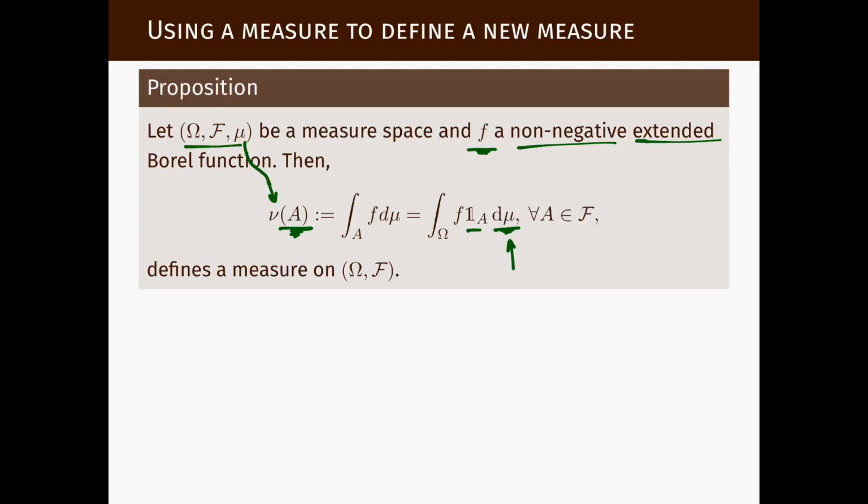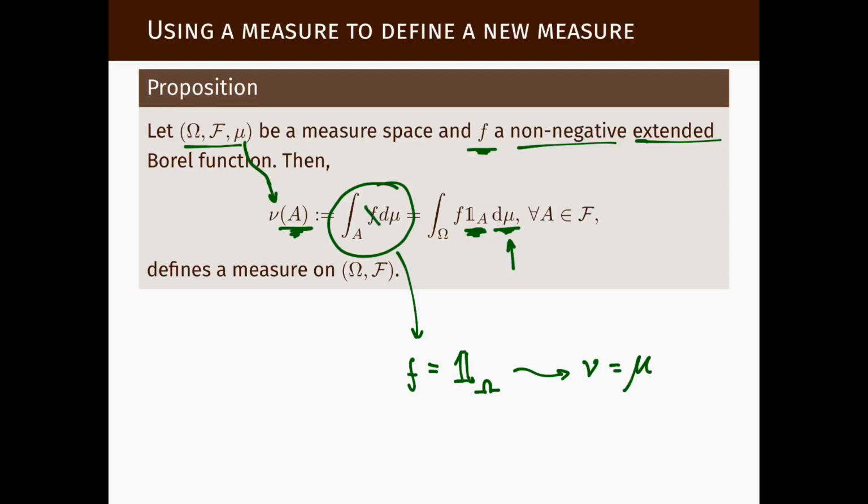Each set A will restrict our measure to that set A, which means multiply by this indicator here, and integrate the function f on that set A. For instance, if we take f to be the function constant equal to 1, the function that takes value 1 at every point, then nu will be simply the same as mu.